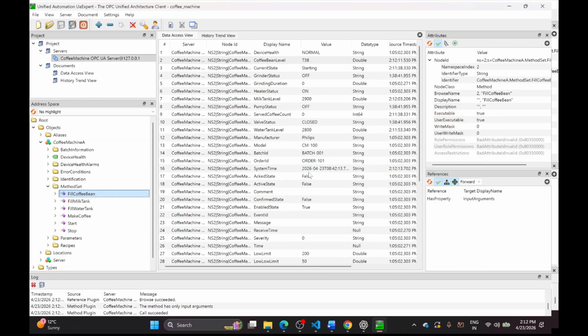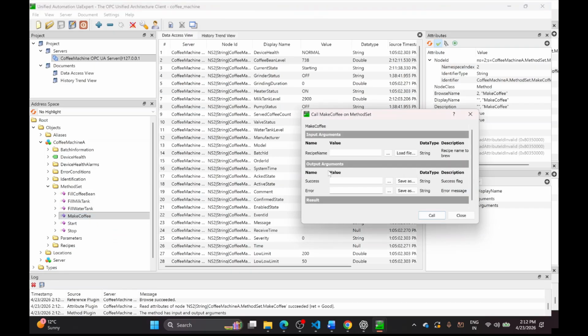Now we have all the ingredients for making the coffee. Now go to the make coffee method and you can enter the recipe name. So currently this project supports both latte and cappuccino. So I will go with latte.